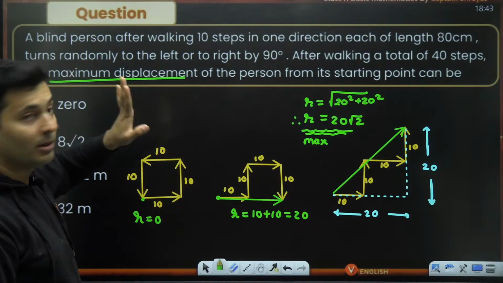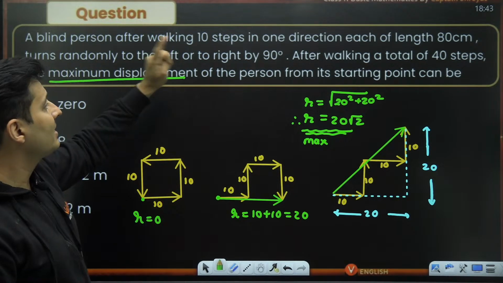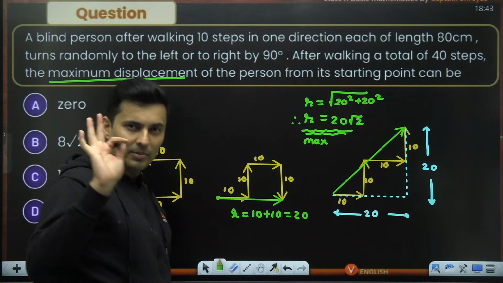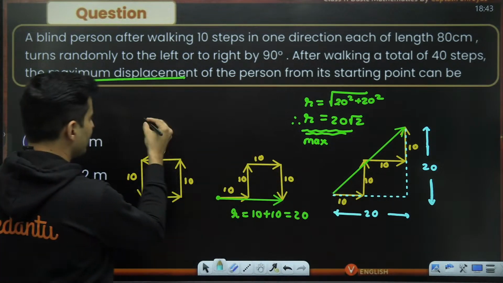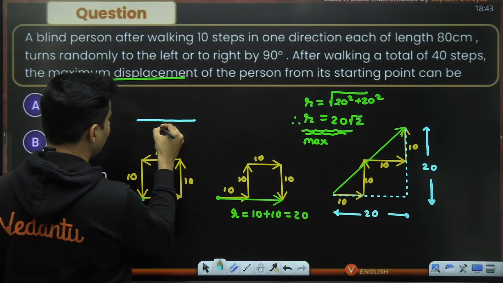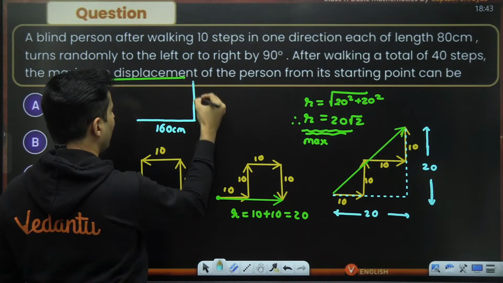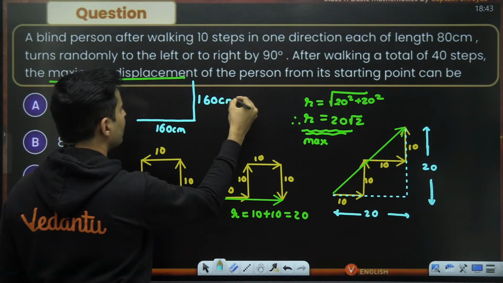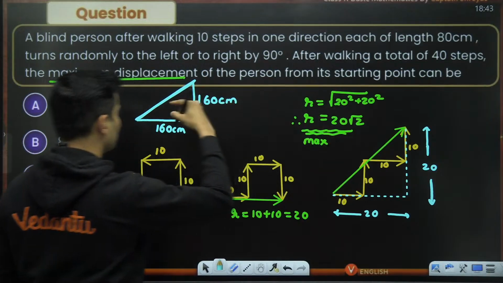But oh, wait a minute, that is as per the steps, but 10 steps is 80 centimeter. So if 10 steps is 80 centimeter, then 80 centimeter plus 80 centimeter will make it 160 centimeter. So this was steps wise, 20 root 2 steps.